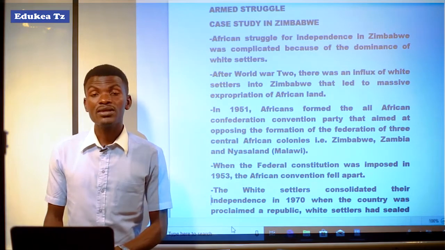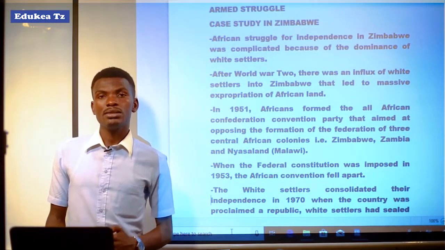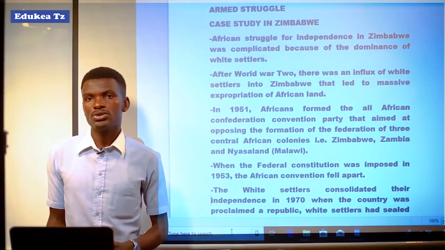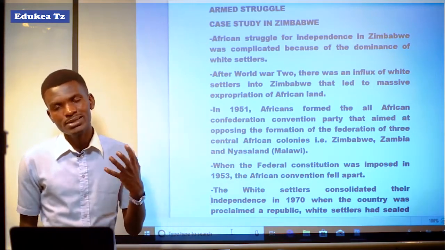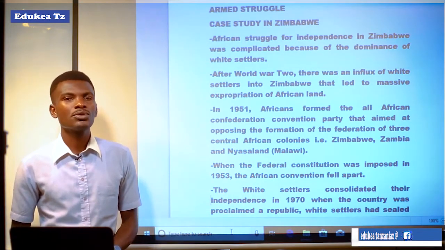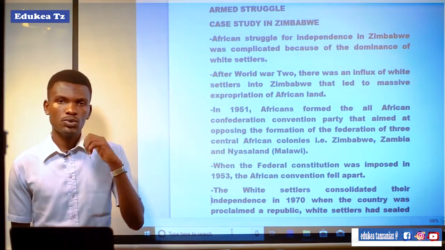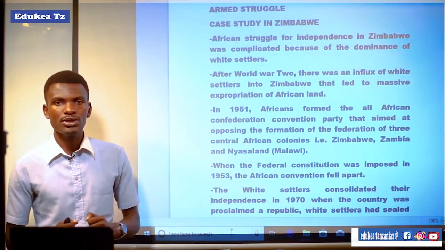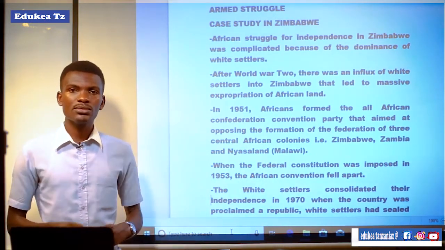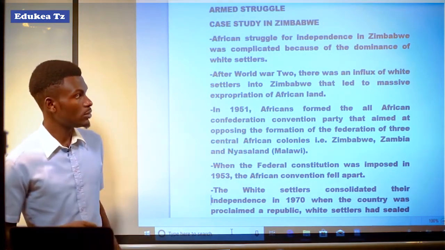The white settlers invested much in that land, so it was difficult for them to grant independence easily. That is why the people of Zimbabwe decided to wage armed struggle, to fight physically with the British settlers to eliminate them and attain self-rule.